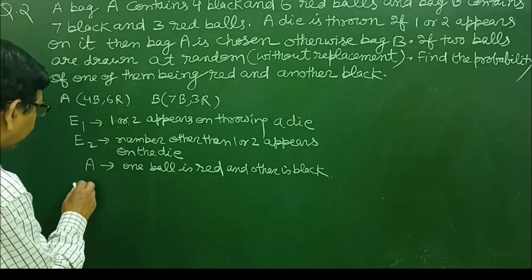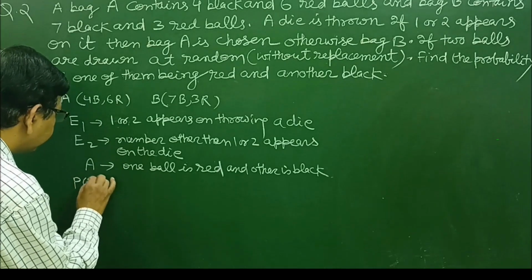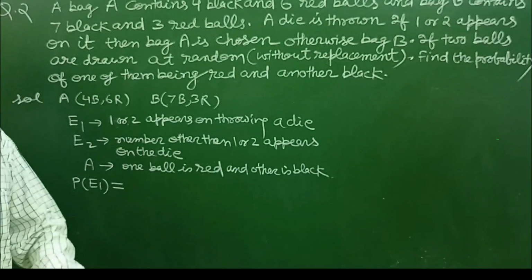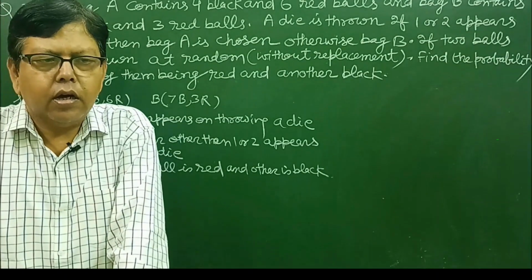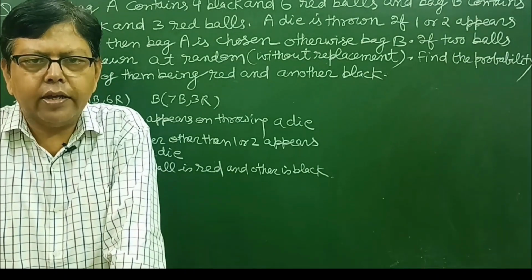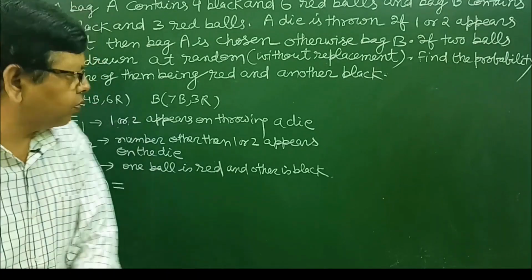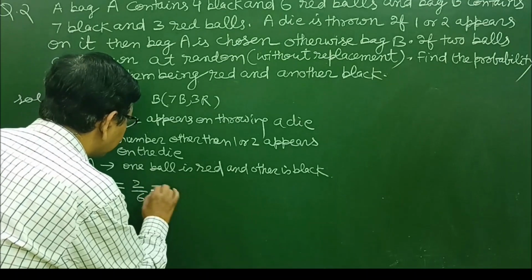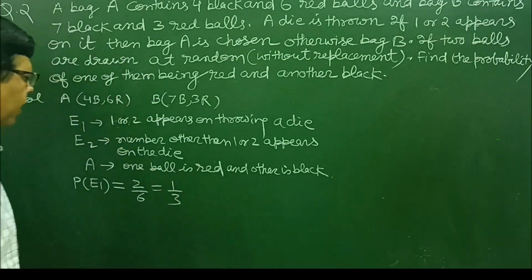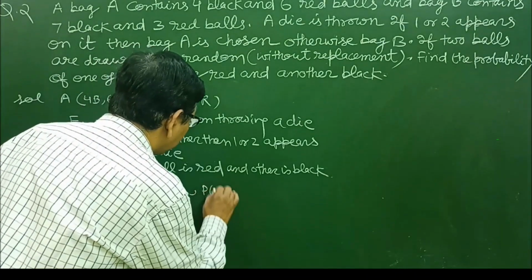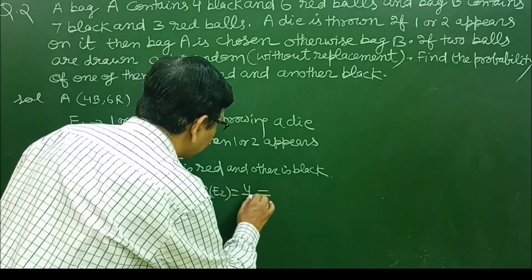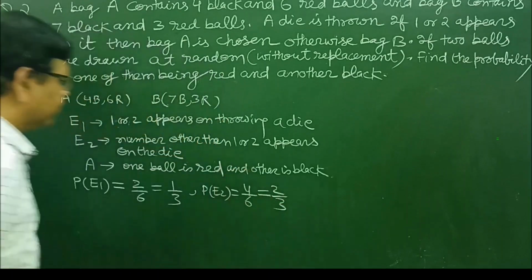Now first let us find the probability of E1, that is, 1 or 2 appears on the die. There are 6 numbers on a die, from 1 to 6, so probability of 1 or 2 will be equal to 2 upon 6, that is 1 by 3. And probability of E2, other than 1 or 2 appears, is 4 upon 6, which is equal to 2 upon 3.